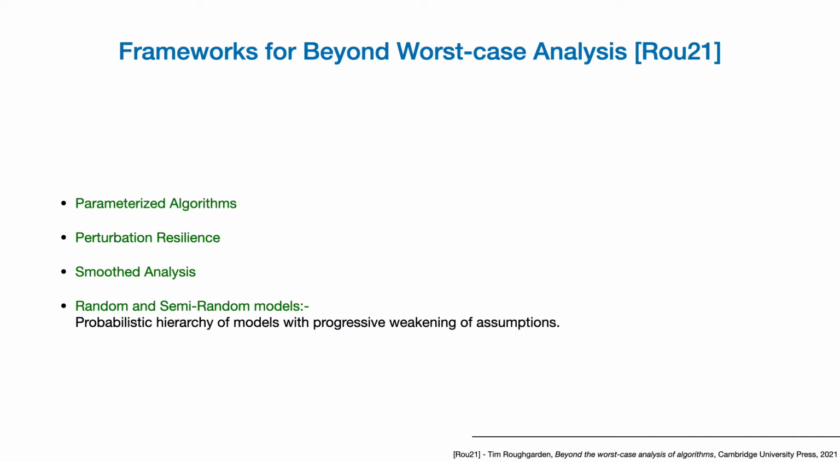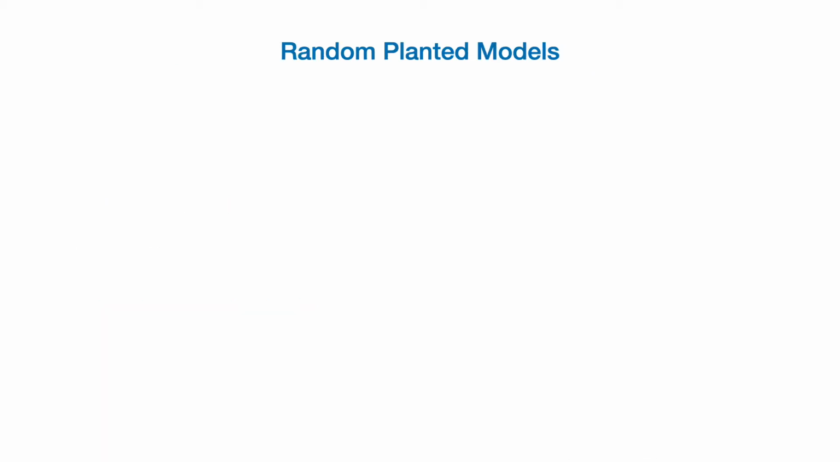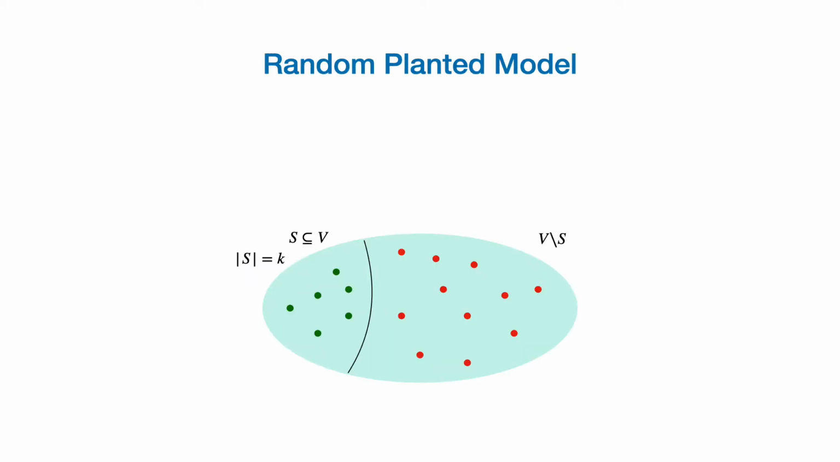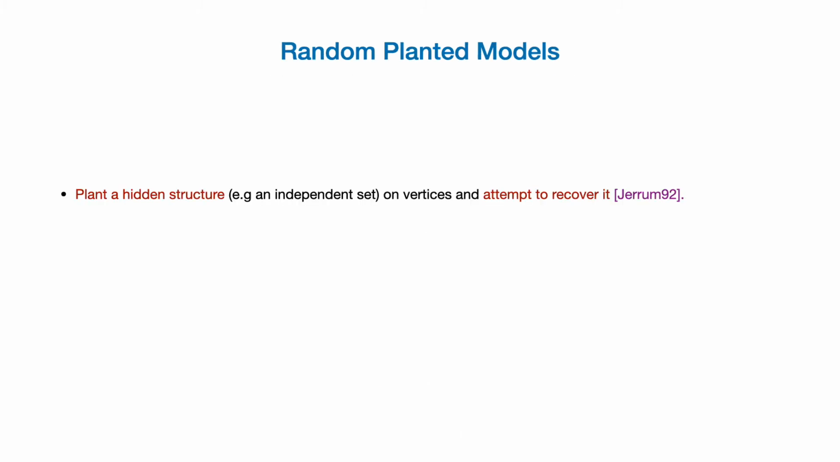In this talk, we'll talk about these random and semi-random models, which is a probabilistic hierarchy of models where we progressively weaken the assumptions. So we start by considering these random planted models where we plant a hidden structure, like in our example, an independent set, on a subset of vertices S of size k. This is shown by these green vertices here. And the rest of the graph is chosen randomly, which means that we add an edge between a pair of vertices with probability p independently, shown by these dotted orange edges here. And now the algorithmic task is to try to recover these planted set of vertices.